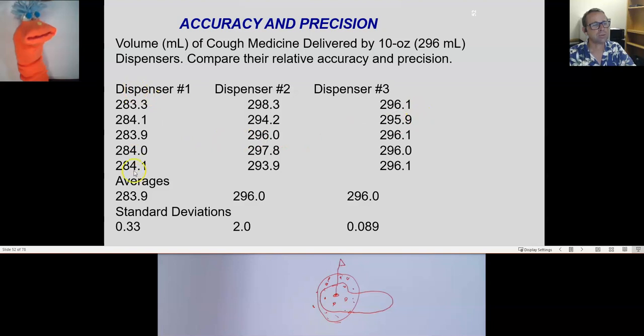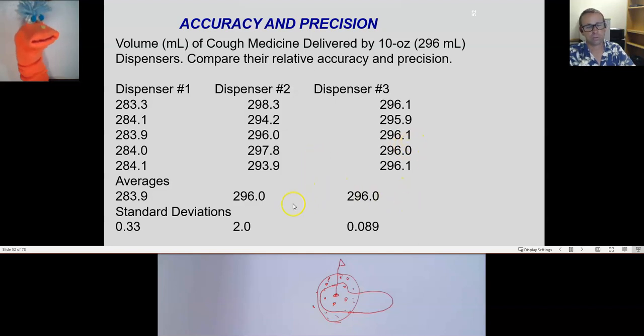So look at these 3 different dispensers. If I'm trying to deliver some cough medicine very accurately and very precisely for patients, right? Which one of these dispensers would be the best dispenser?